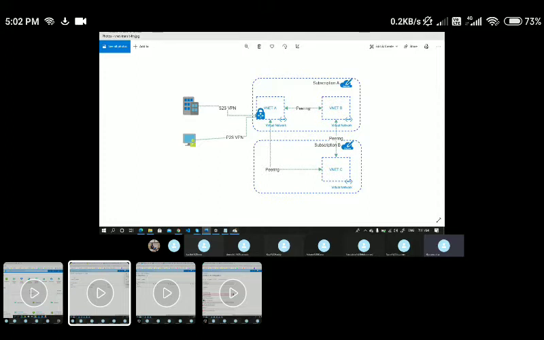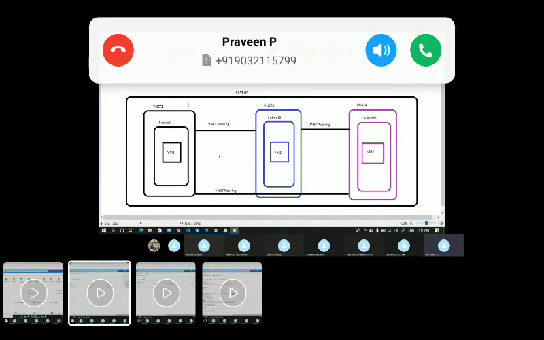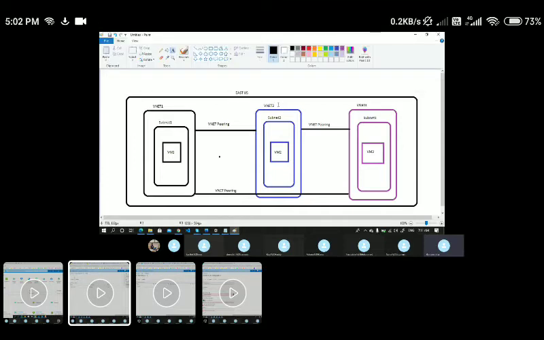Okay, so just now I was talking about this pairing connectivity in a single subscription or a single data center. We can also have connectivity between global networks, like different regions. Let's say my VNet 1 is in East US, VNet 2 is in Central India, and VNet 3 is somewhere in West Europe. I can have a pairing between these three networks. So that pairing we call a global VNet pairing.